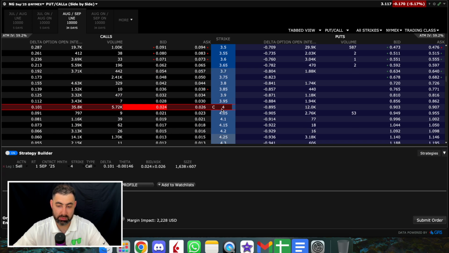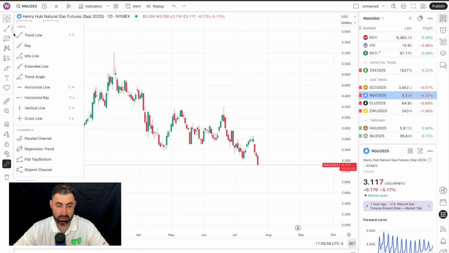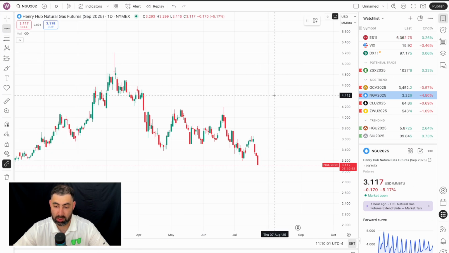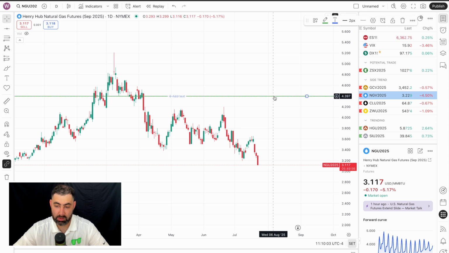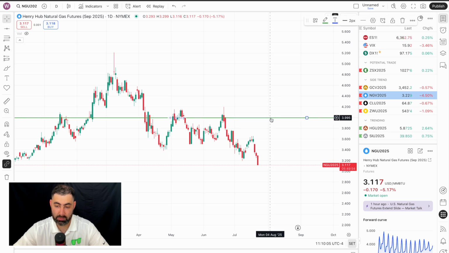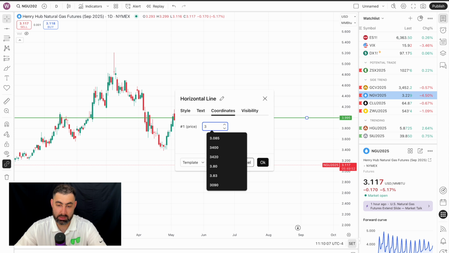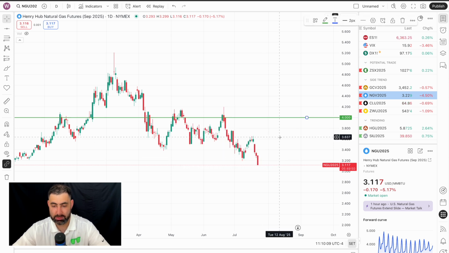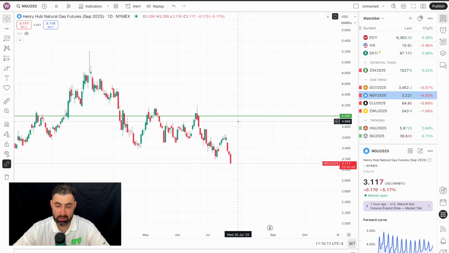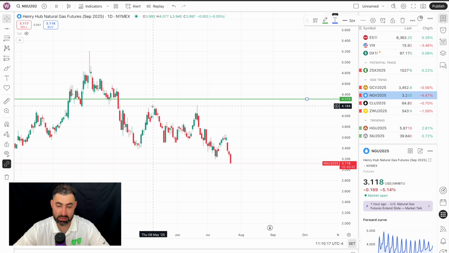So this is strike number 4. So let's label it and see what we can get. Is it worth it? How far away is it? Our 4 strike is over here. Let's see if it's something worth doing or not. Now, it is somewhat close to the price. Ideally, you would want to strike above these highs over here.